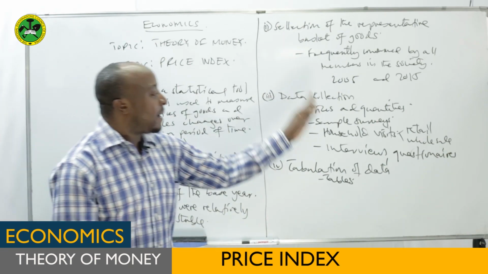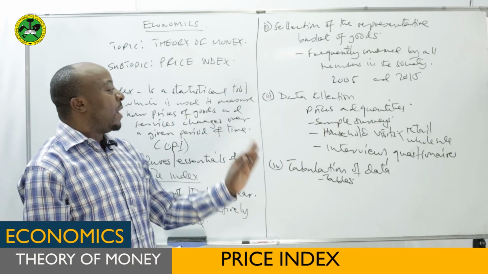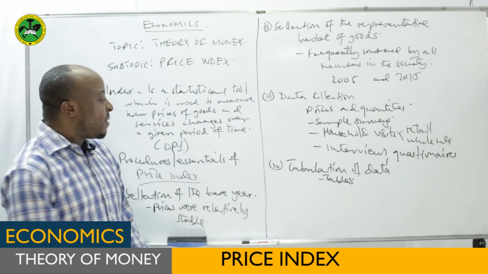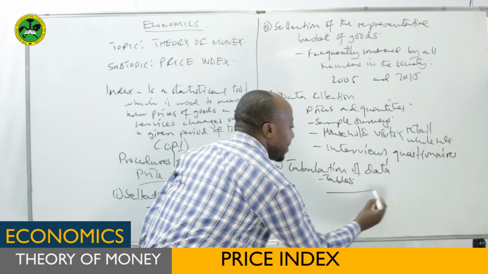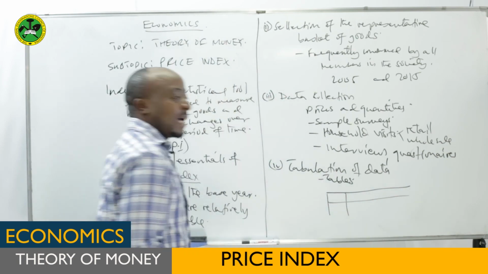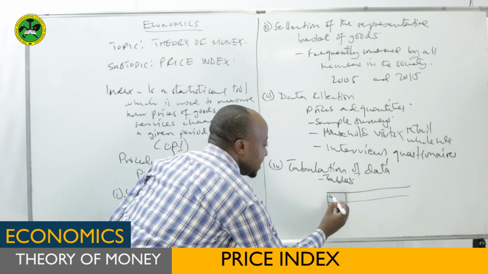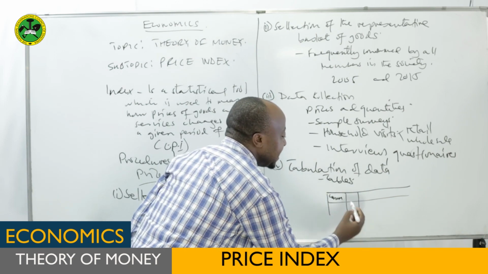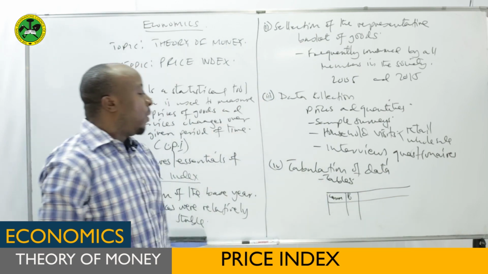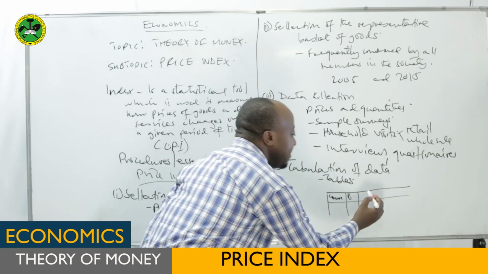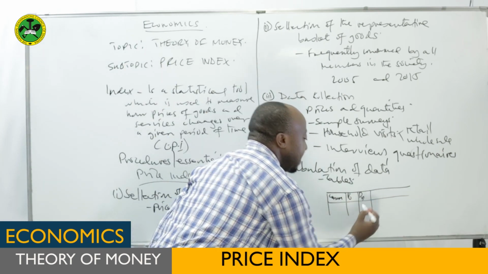That means now the prices and the quantities which were gathered, you have to put them in the form of tables. The table can appear maybe like this, where the first column can be for commodities. Then the second one is P0, where P0 will represent the price in the base year. Then we'll have Pn, the price in the current year.